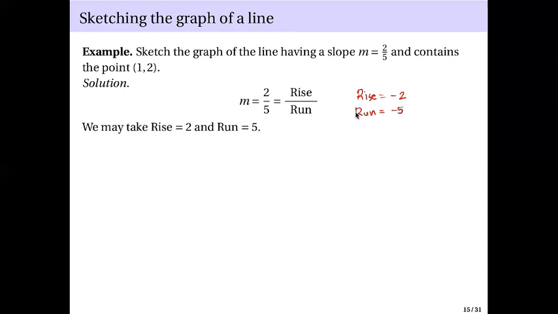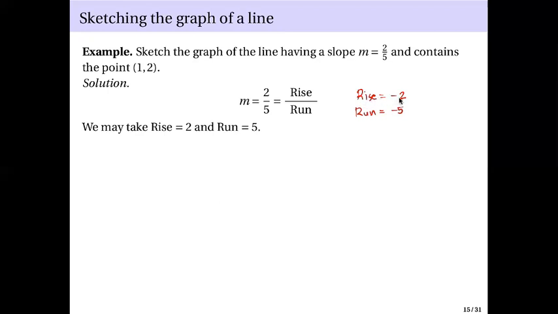Now, what's the effect of using positive and negative? For the rise, if it's positive, you move upwards. So for rise equals 2, you move 2 units upwards.